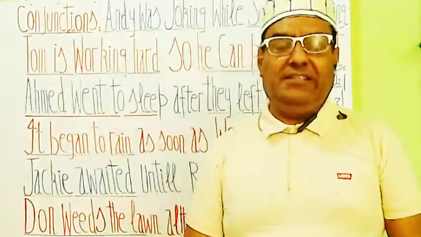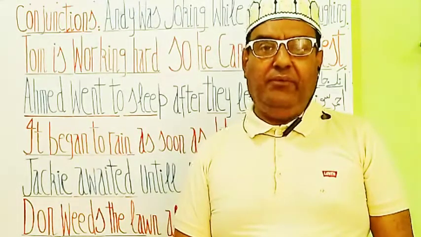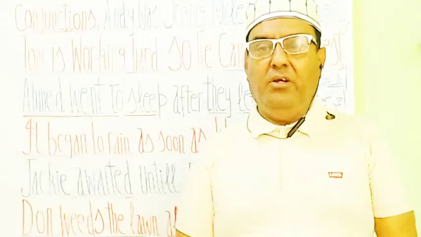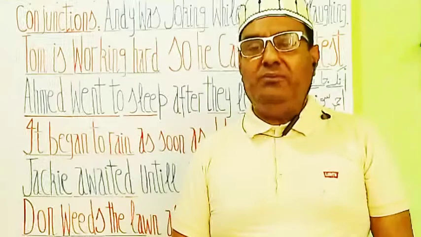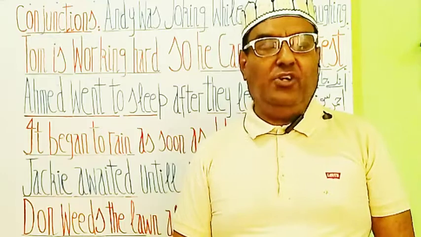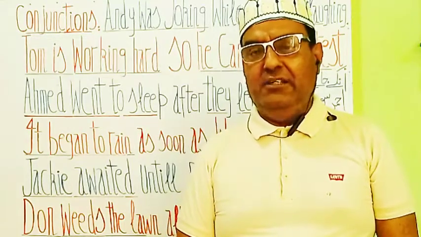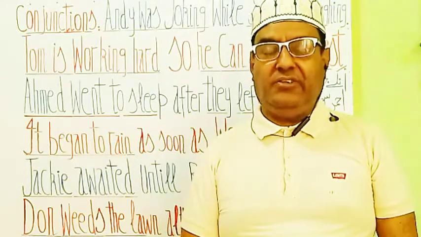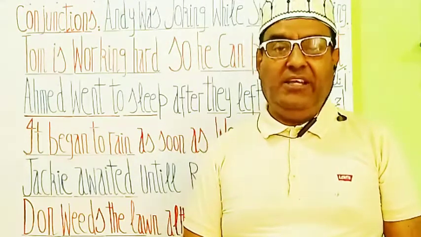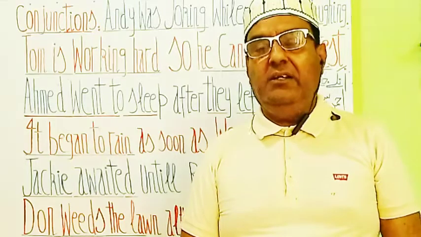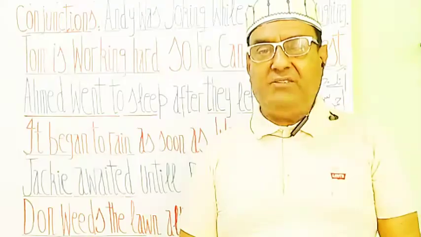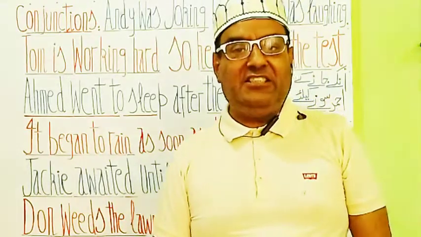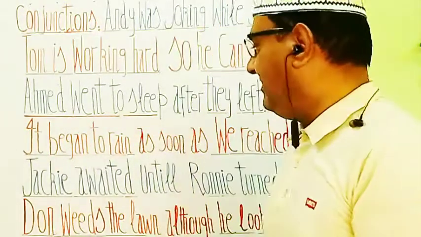This is the third example. We have talked about Tom is working hard. Tom सख्त मेहनत कर रहा है. So he can pass the test. इसलिए वो इम्तिहान पास कर सकता है. In this phrase we have so, that is a conjunction. Let's read out the next statement.